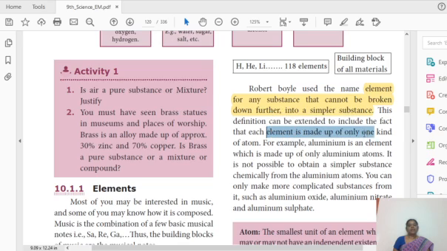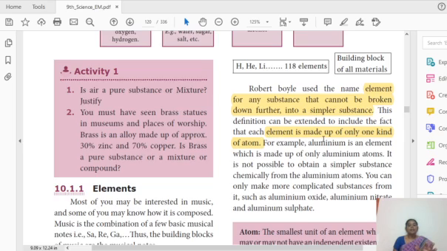aluminium, atoms of aluminium. We use aluminium in our day to day life at home, right? So if we take this aluminium, it is made up of only atoms of aluminium. Gold, we wear it, right? So if we take this gold, it is made up of only atoms of gold. Copper is made up of only atoms of copper. So whichever element it is, it should be made up of that element only.